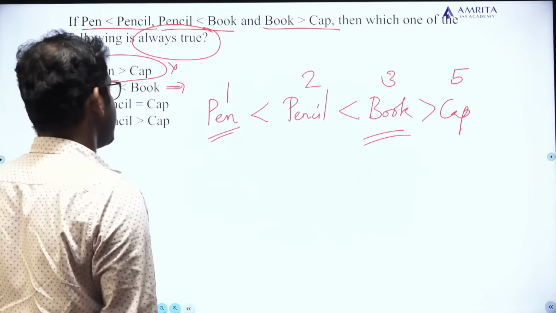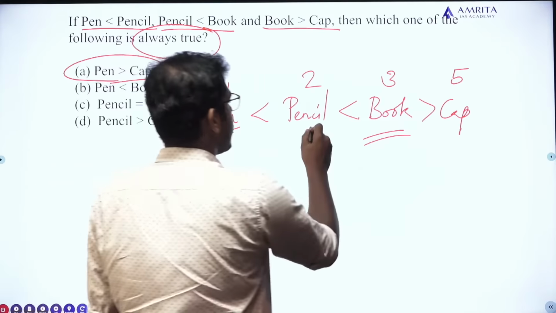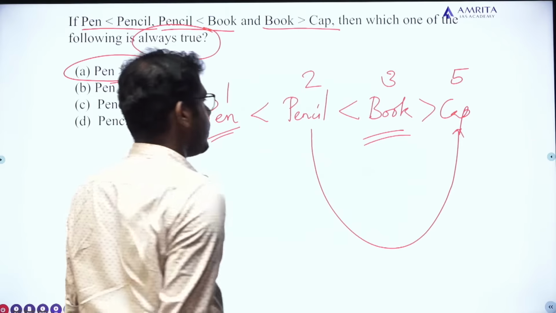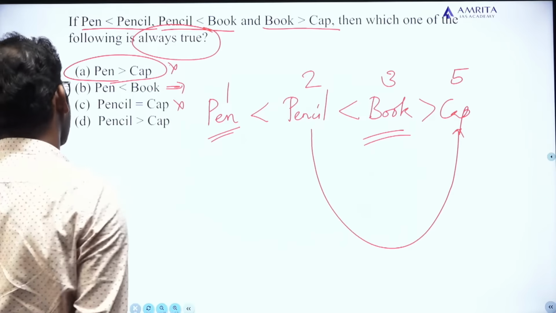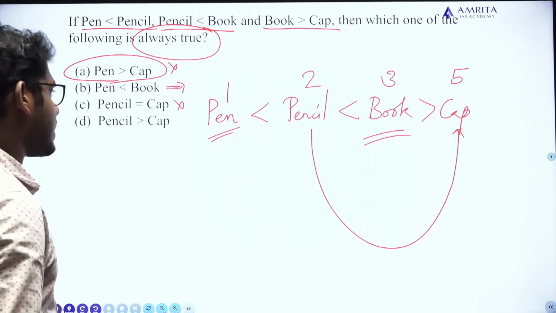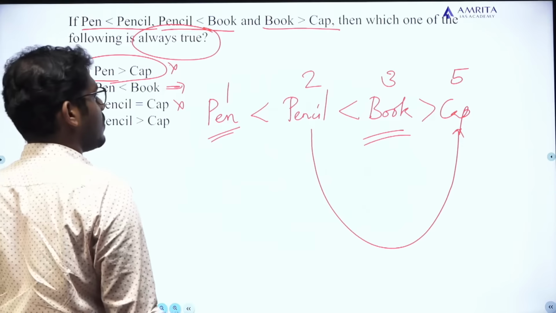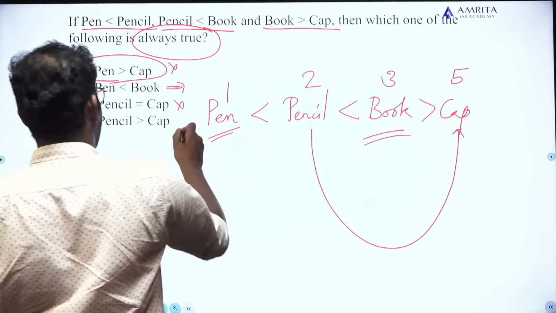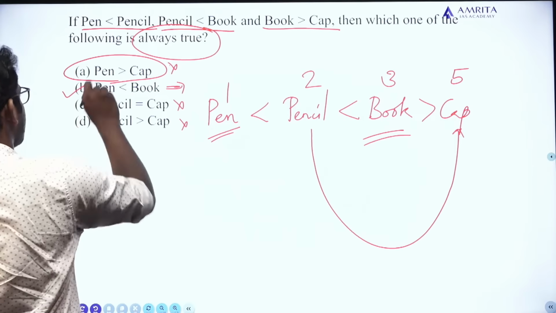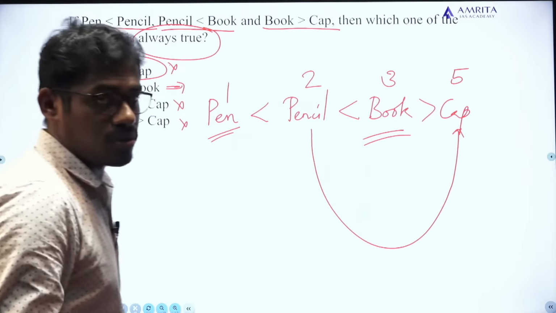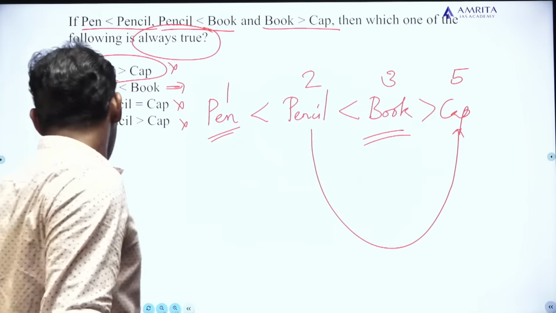Pencil is equal to cap. The value of pencil is 2, the value of cap is 5. 2 is not equal to 5, so we cannot say that pencil is equal to cap. The last one, pencil is greater than cap. Value of pencil is 2, value of cap is 5. 2 cannot be greater than 5. So pencil cannot be greater than cap. So the correct answer for this question is option B, that is pen is less than book. Clear? Simple question. Next question.